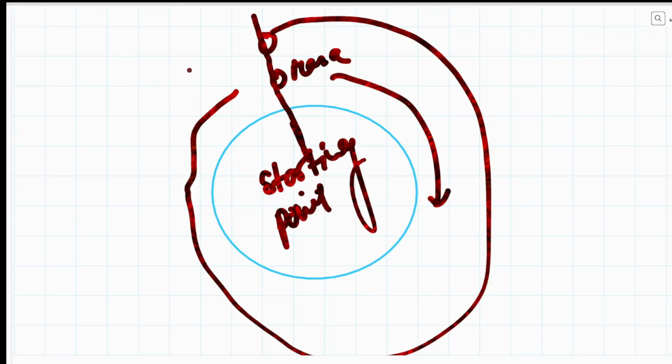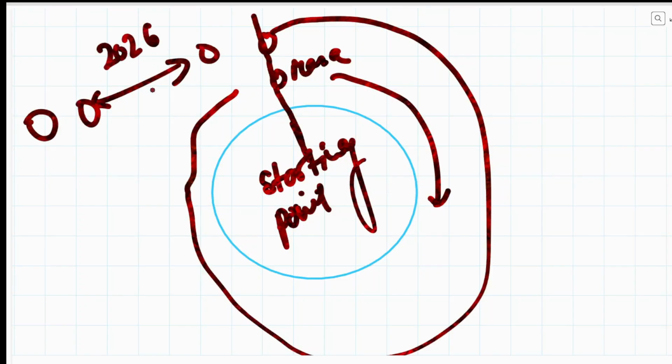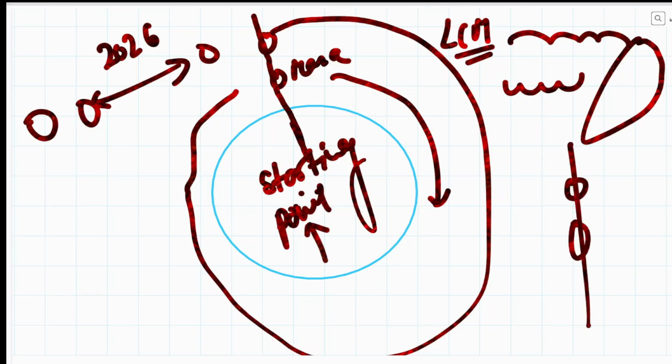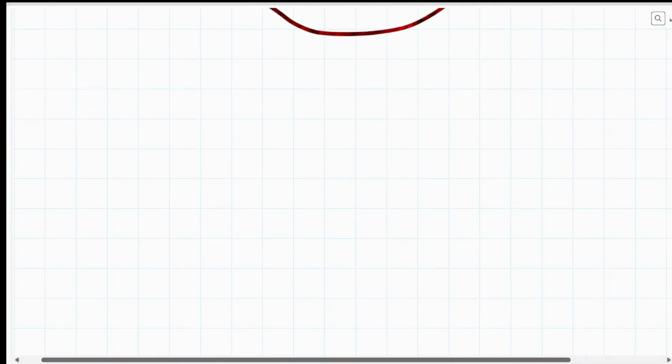Suppose we have observed two satellites in a single line in the direction of Earth, okay, two satellites in 2026. Now scientists will use the speed method and the LCM method to calculate the next multiple that is common between the speeds of both the satellites. So they will be observed as aligned in a single line at the starting point. Okay, the starting point is very much necessary. So this is the concept of LCM.